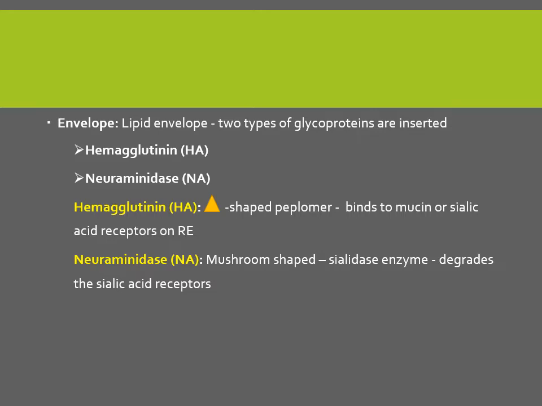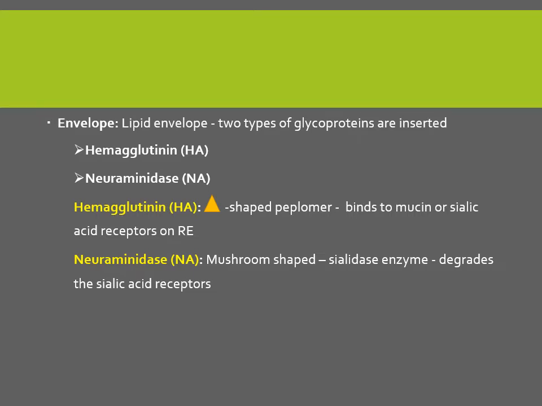These are the ones which help in binding to the RBC, as well as these HA are helpful in binding to the mucin or the sialic receptor on the respiratory epithelium. The neuraminidase, they are mushroom shaped and they are opposite to hemagglutinin. Like hemagglutinin helps in binding to RBC, whereas neuraminidase has the sialidase enzyme. That means they will degrade or break down that bond which has been formed. So it will help in elution of the virus, that means removing the virus from that bond.